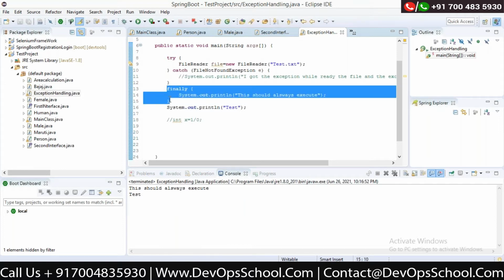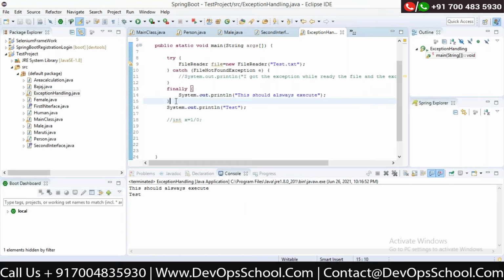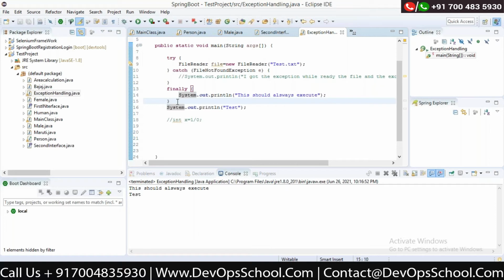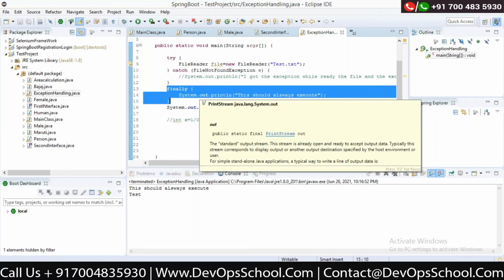So this is kind of backstage work, I can say. If an exception might occur and you want to do some cleanup or something, this part of the code will always execute. So it can be used in a way that if some exception has occurred, you want to log that into some sort of a log file, and you could do that. Correct. This will always execute. So this is kind of cleanup also. You can do the memory cleanup. So generally finally is used in the cleanup kind of stuff. Understood. Okay.